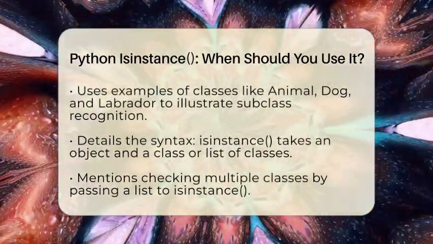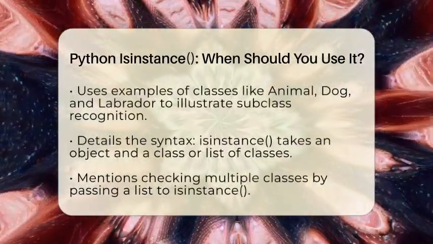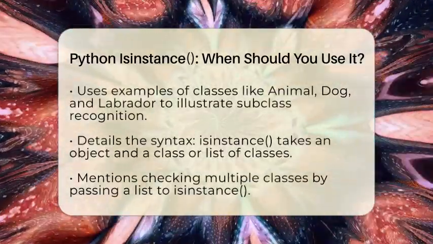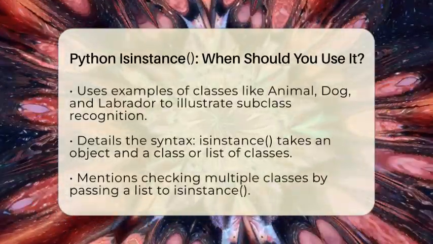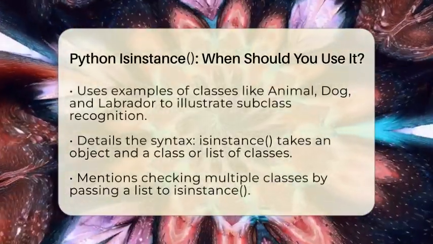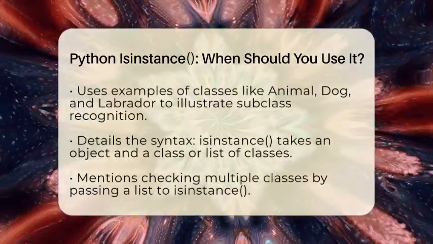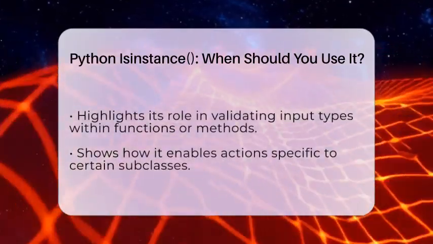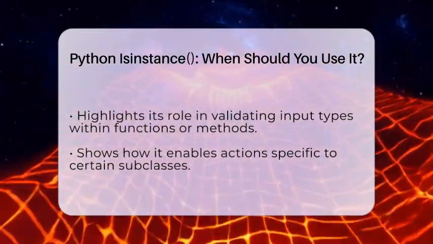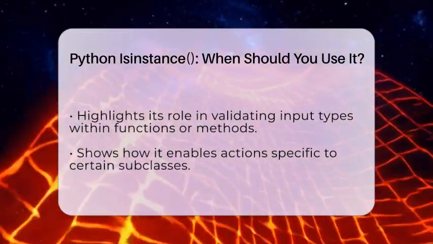The syntax is simple. isinstance takes two arguments. The first is the object you're checking, and the second is the class or a tuple of classes you want to compare against. If you want to check if an object belongs to any of several classes, you can give a tuple of classes instead of just one. This makes your code flexible and easy to extend.